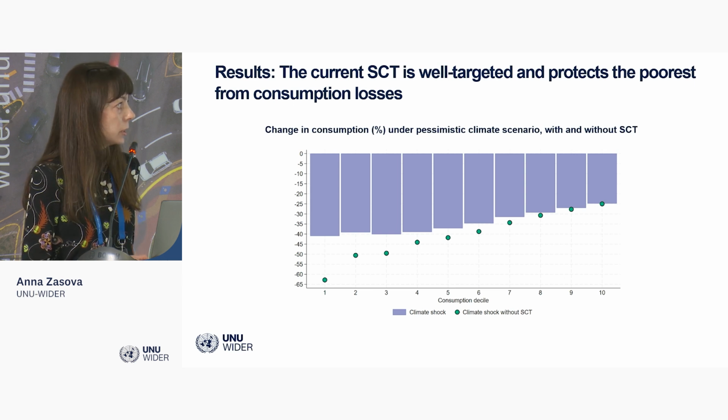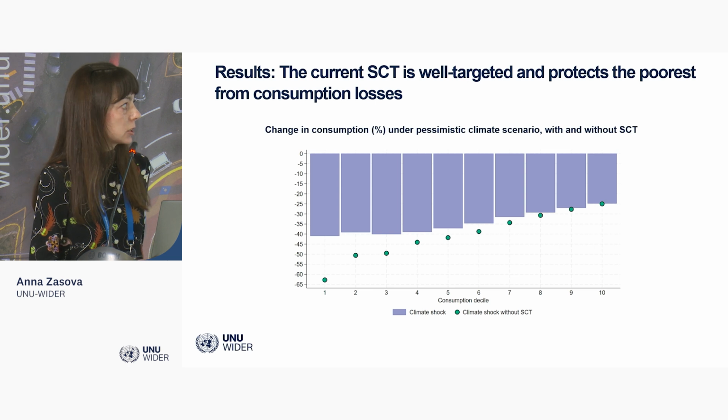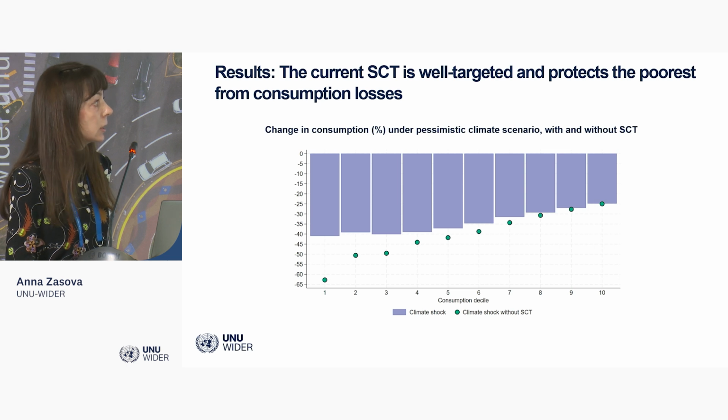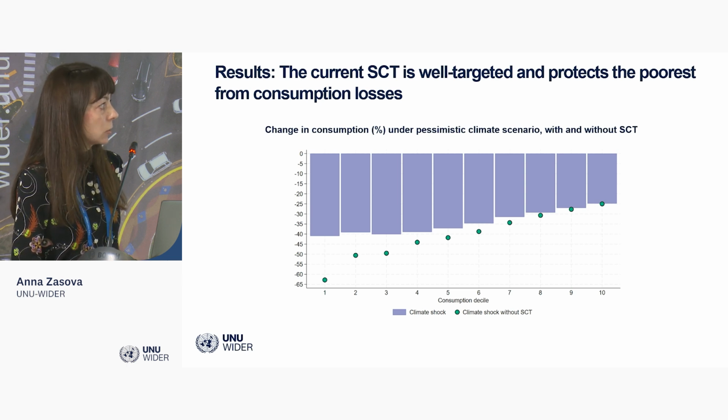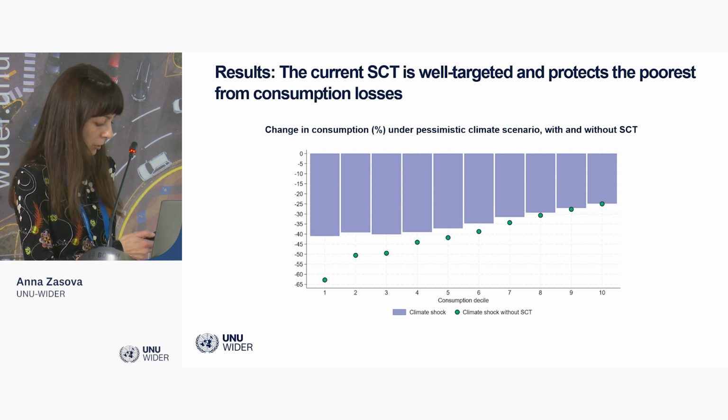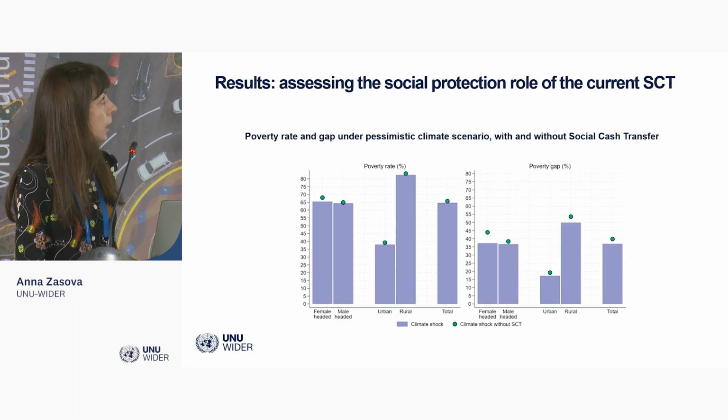You can see that the effect is quite substantial. Social cash transfer, according to our estimates, prevents a consumption drop of about 25%. And the benefit is quite well targeted, so the effect is concentrated at the bottom deciles of the consumption distribution.